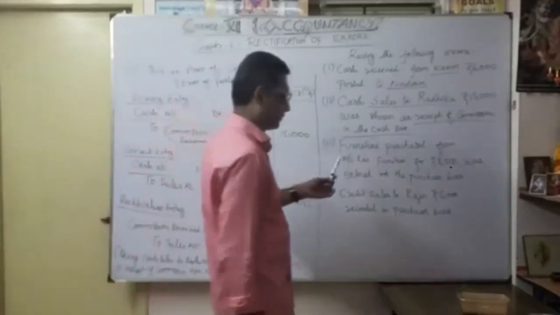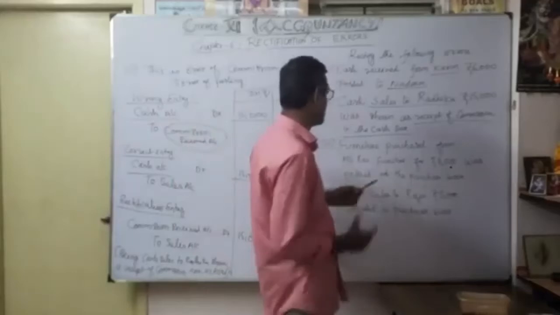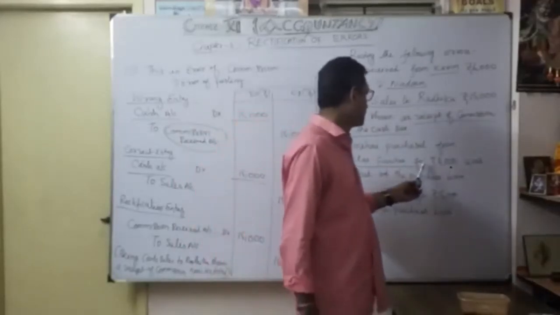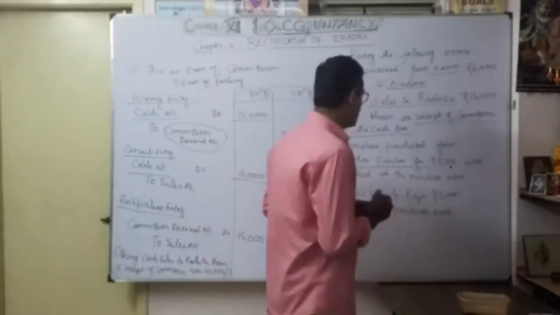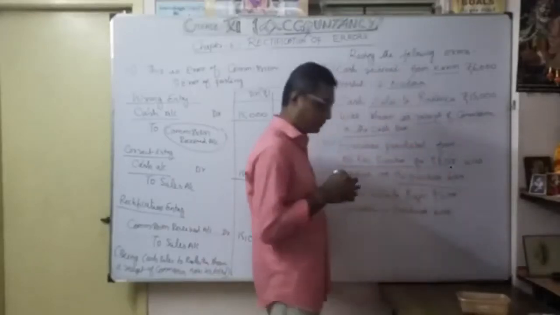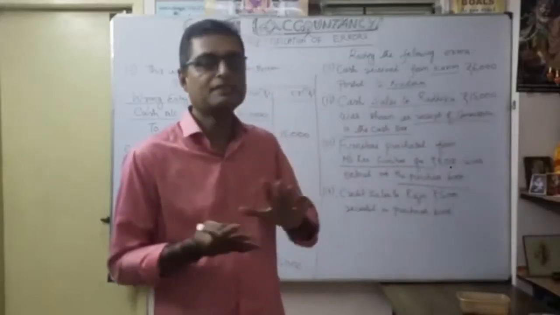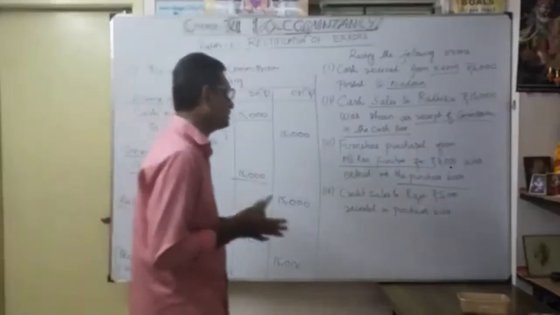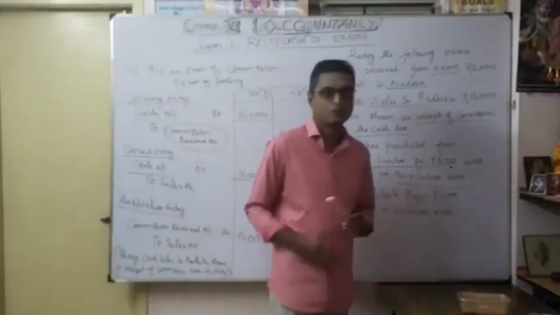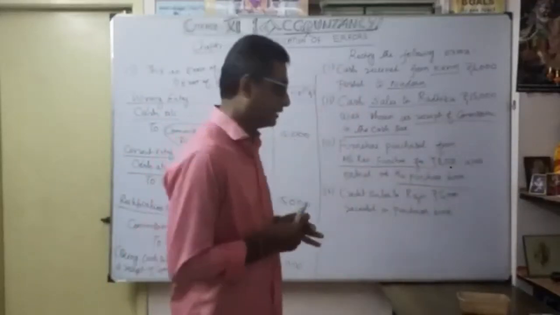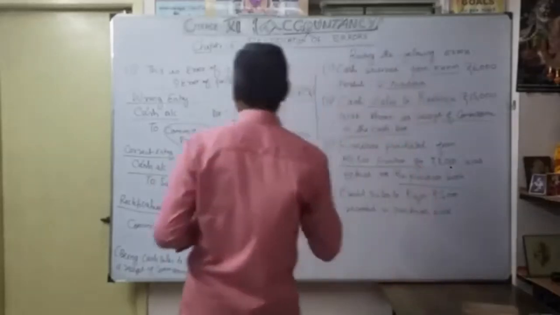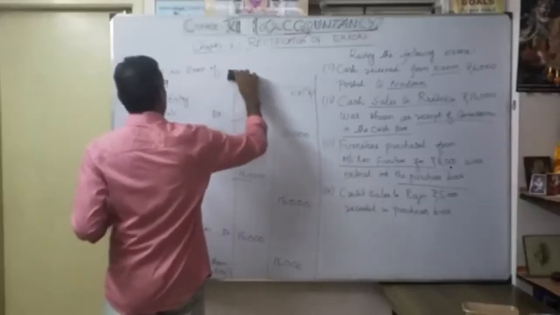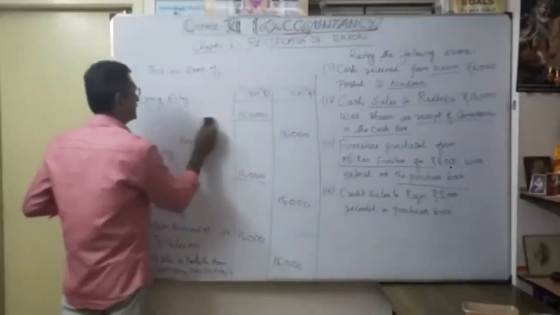Okay, now the third one. Furniture purchased from Mr. Rao Furniture for 8,000 was entered into the purchase book. Actually, we purchased furniture, so it is considered an asset, isn't it? But we debited it to purchases. We considered it as purchases, that's why they entered it in the purchase book. Understood? So what does this come under? Error of principle. Okay, that is very important. This comes under error of principle. So again, I make it.